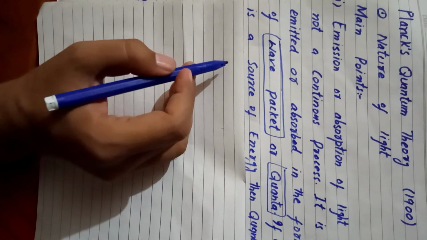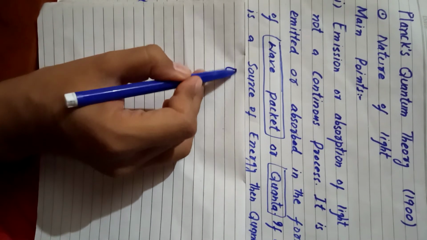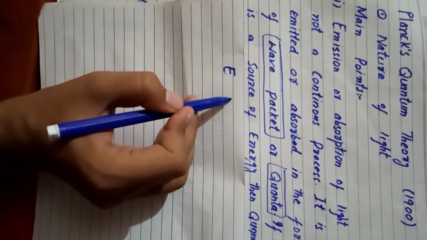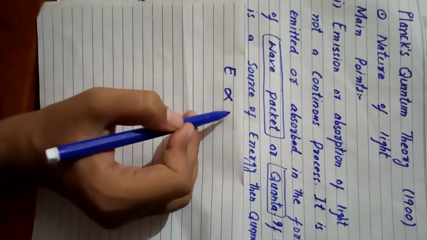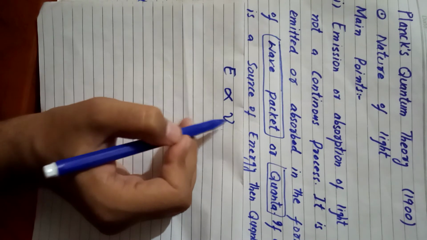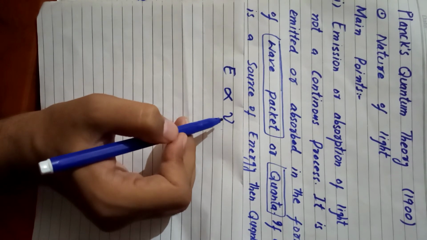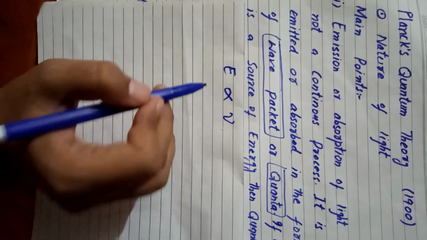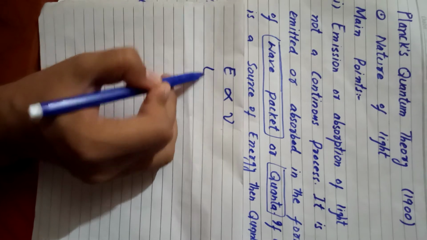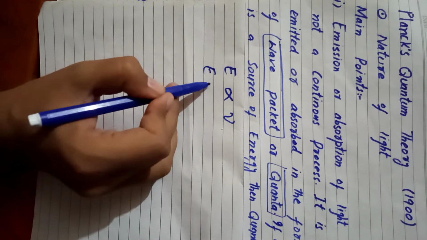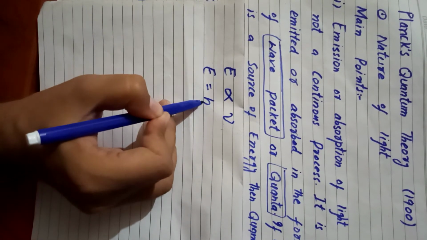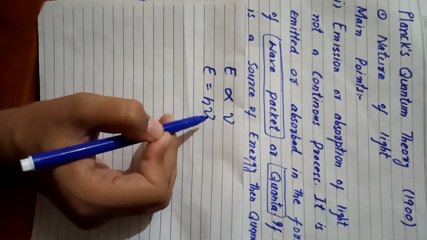According to the point, the energy E is directly proportional to frequency. That frequency is the Greek letter mu, right? So if we remove the sign of proportionality, then E equals h mu, where h is a constant and mu is the frequency.